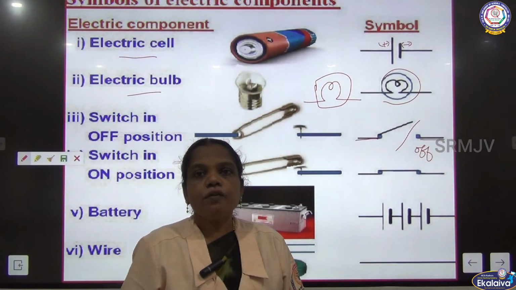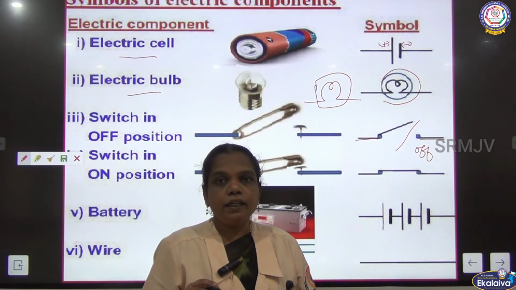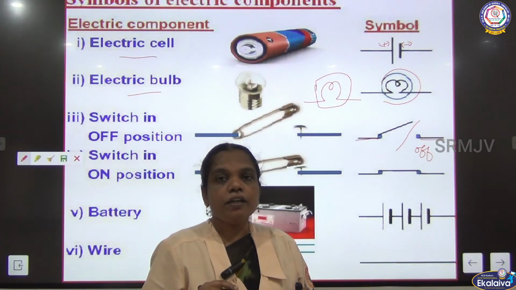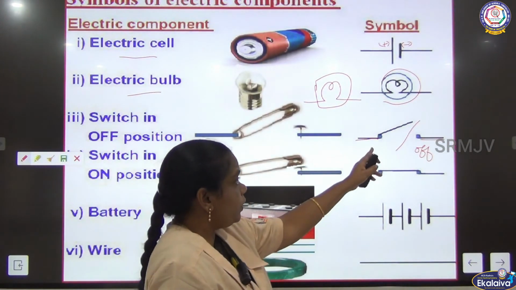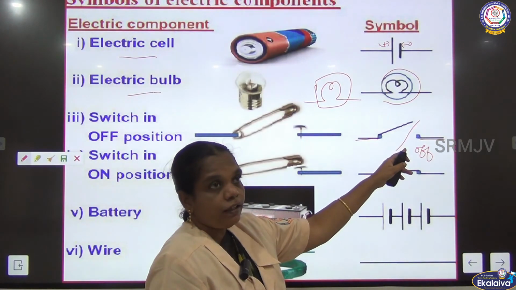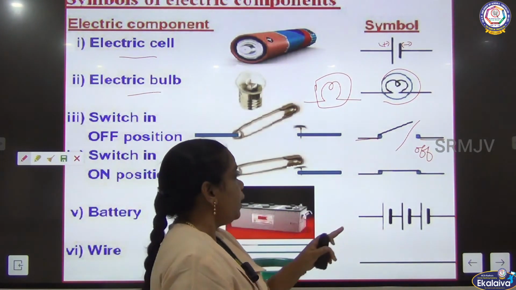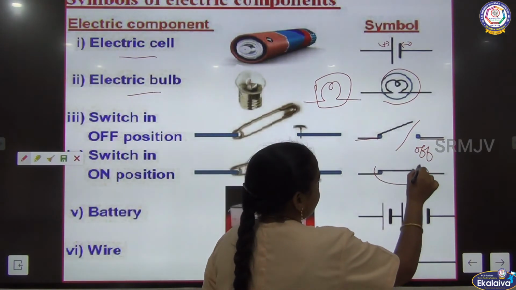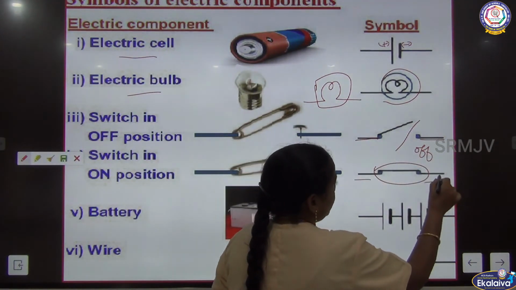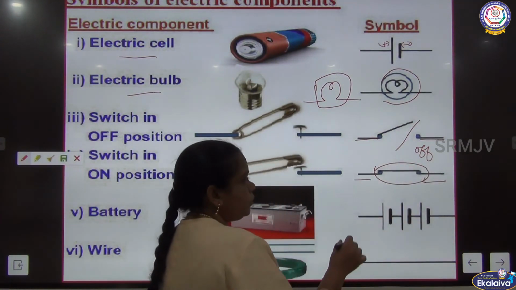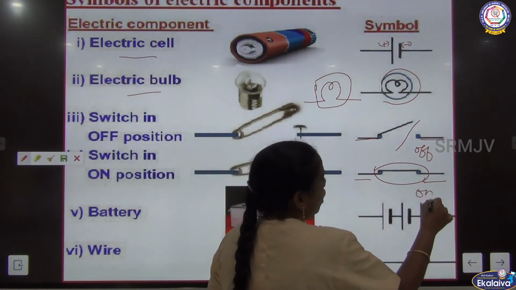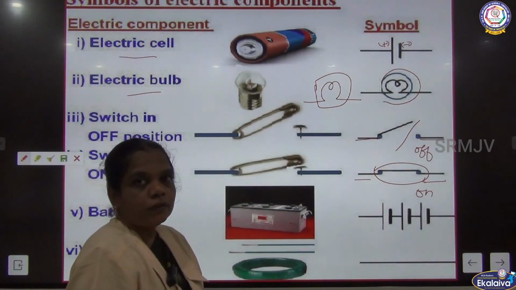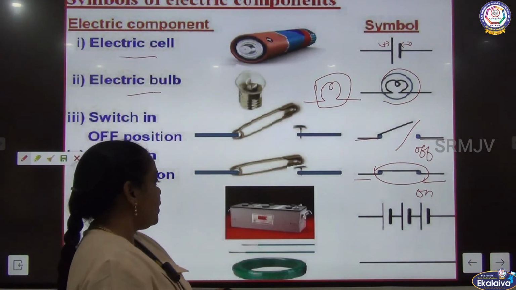Unbroken means we should not disconnect any connection or devices. Here it is disconnected, so this is the switch off position. Then the switch on position: now it is connected, the conductor is connected. So this position is on. These are all the standard representations.